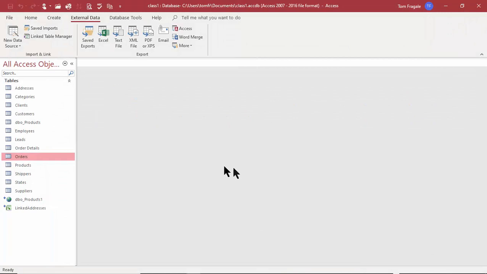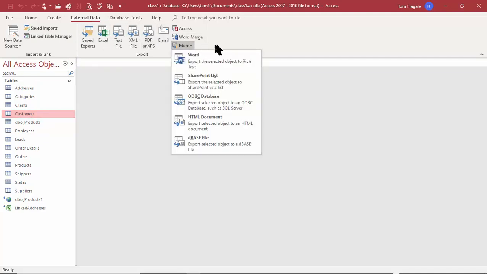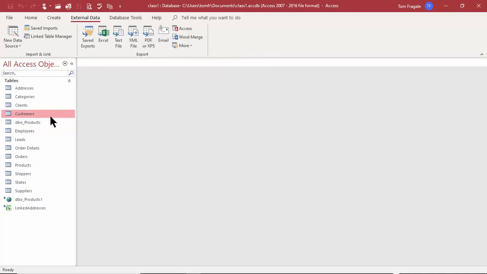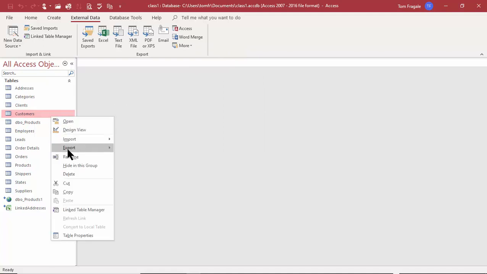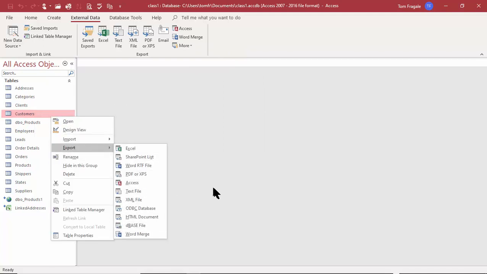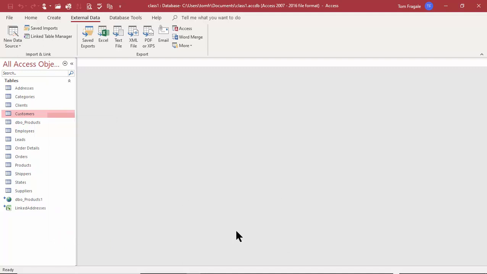So when you're in Access, you can pick on the table or the query and pick on the external data tab and export over here. And we see different data types. Or I can right click on that table or the query and then pick on export and then pick the data type from there as well. So you can see how Access is pretty compatible with many different data types.